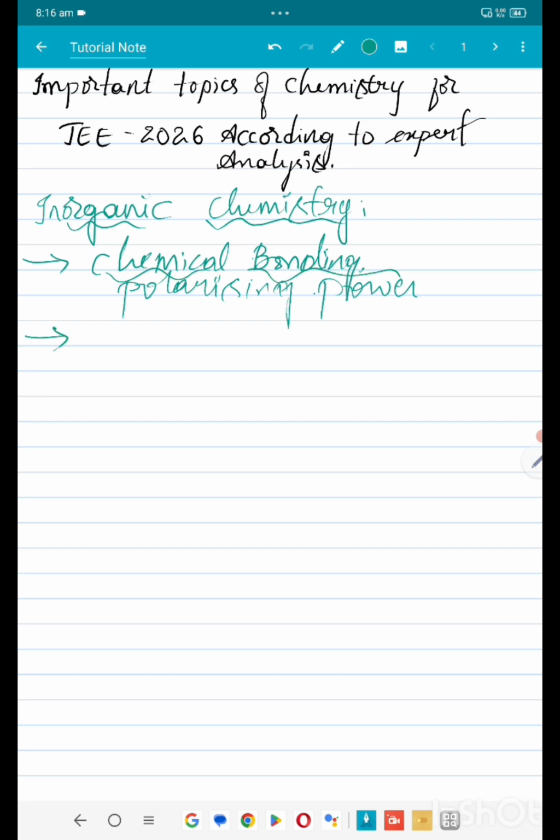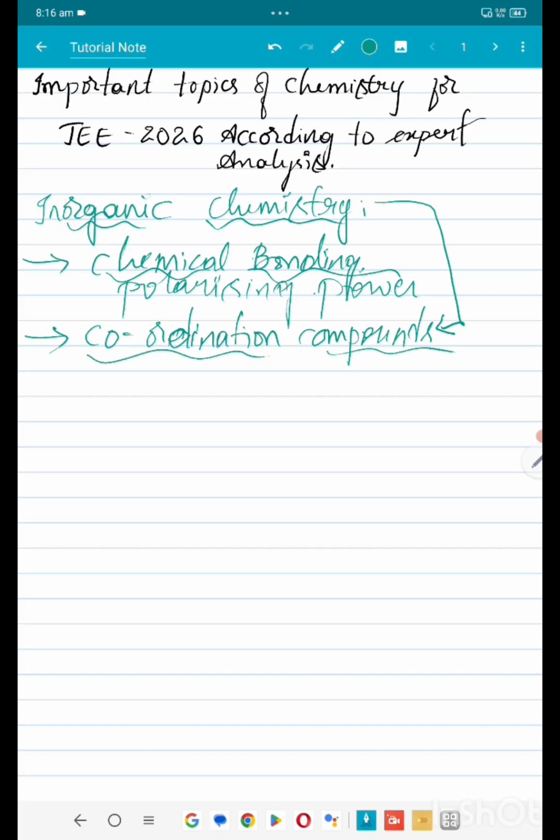And after chemical bonding, the most important one, which you have already seen maybe if you have prepared well, is coordination compounds. This is a game changing chapter, I should say. If you are a student who is not such a big fan of inorganic chemistry, but you are just reading it so you can attend one or two more questions there, then please don't skip coordination compounds. So please consider coordination compounds.